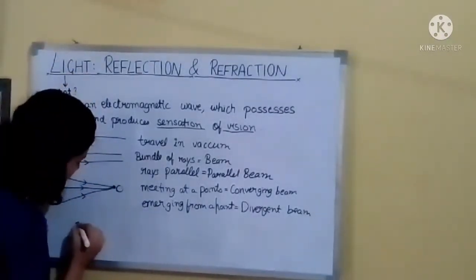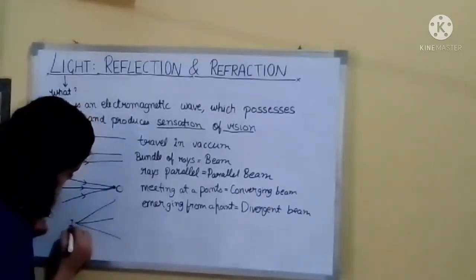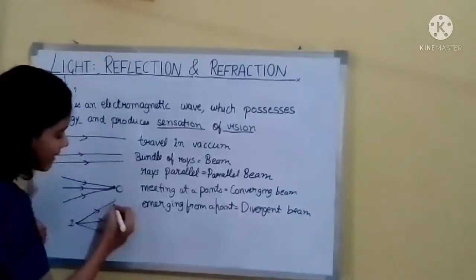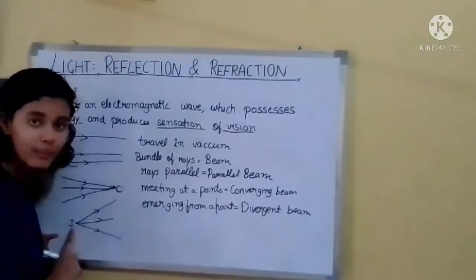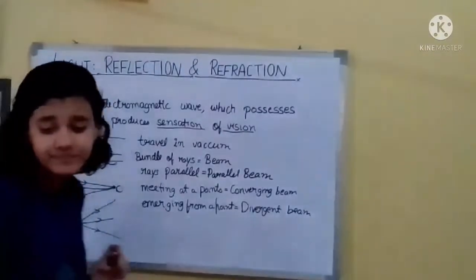And when they are emerging from a point, say I, it is known as a divergent beam. Why divergent? Because it is emerging from a point and then the rays are separating, they are not meeting anywhere.